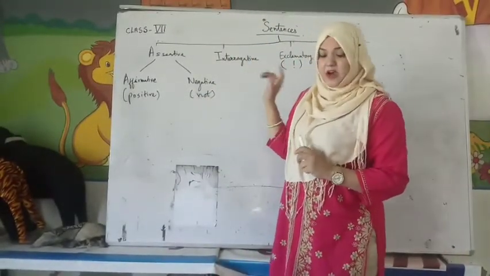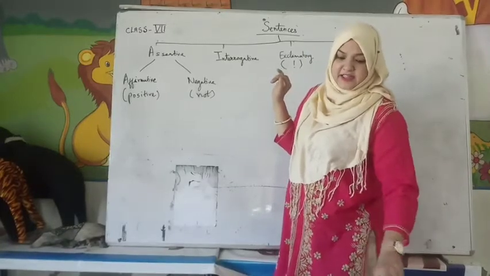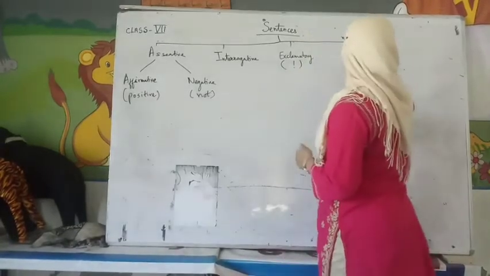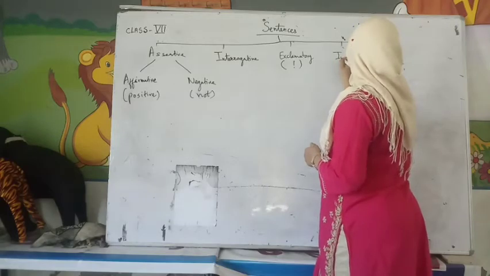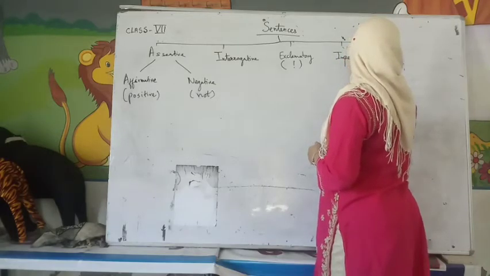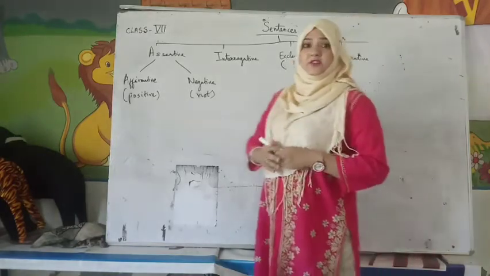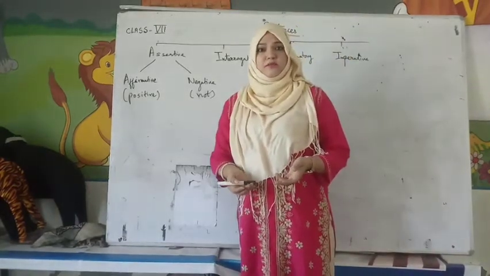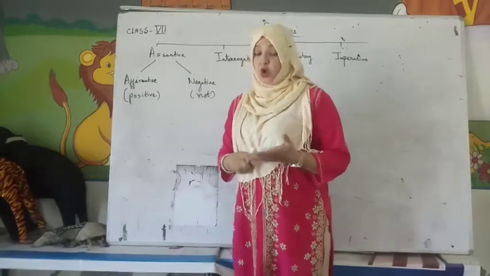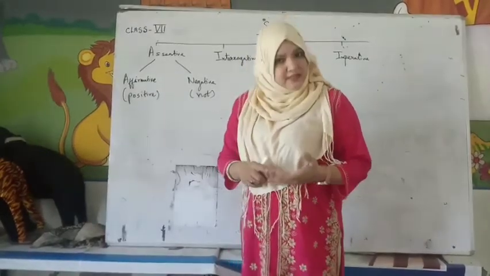Understood, everybody? Okay, after exclamatory sentence, we have imperative sentence. And what are imperative sentences? Imperative sentences are sentences which show command, order, request.